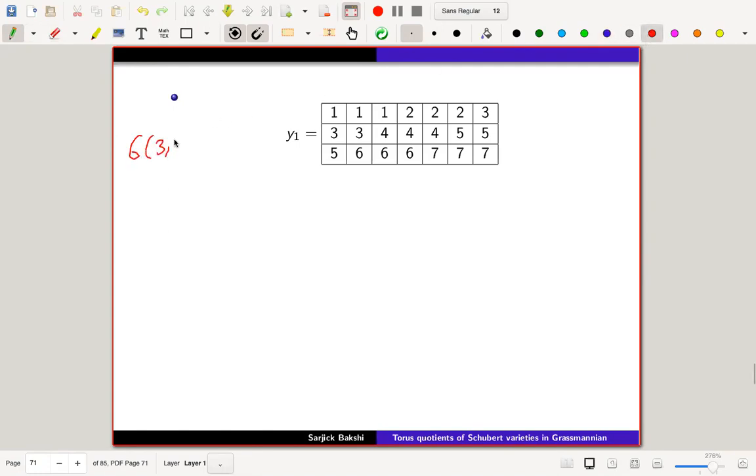Suppose I take G(3,7). So what is the minimal dimensional Schubert variety? The condition says that 3 times a1 should be just bigger than 7 times 1. So 3 times 3 is bigger than 7 times 1. 3 times a2 should be just bigger than 7 times 2, 15 and 14. And 3 times a3 is just bigger than 7 times 3. So a is 3, 5, 7. You can check, this is the smallest integer which satisfies this condition.